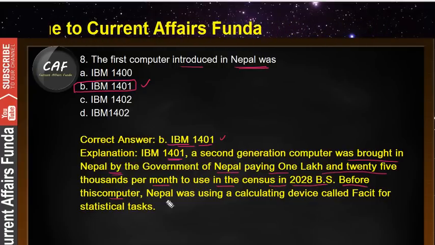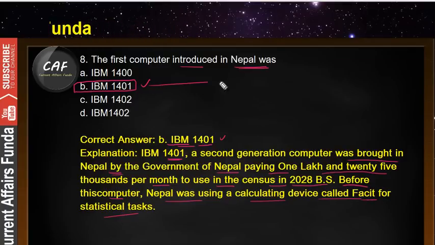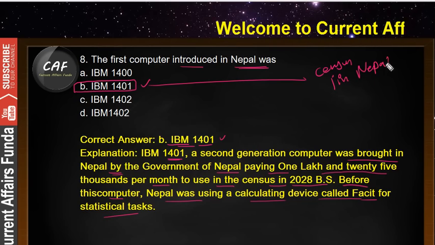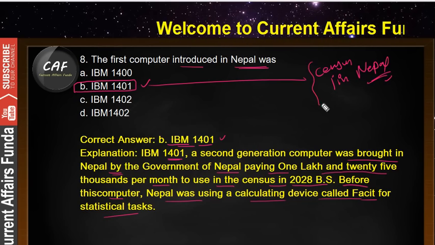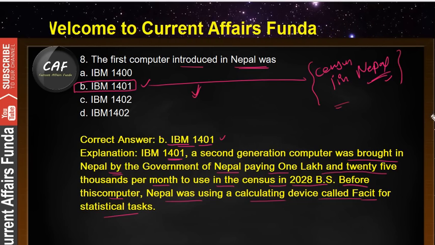Before the computer, Nepal was using a calculating device called Facit for statistical tasks. This computer was used for calculating the census in Nepal. So the structure for asking such questions will be of this type.